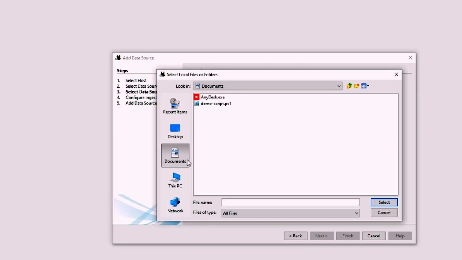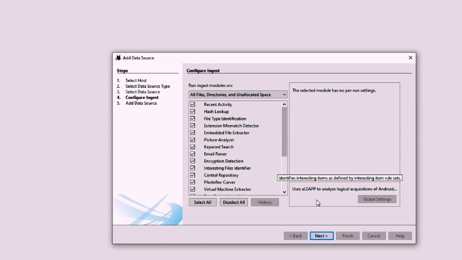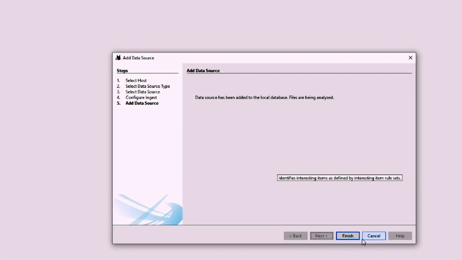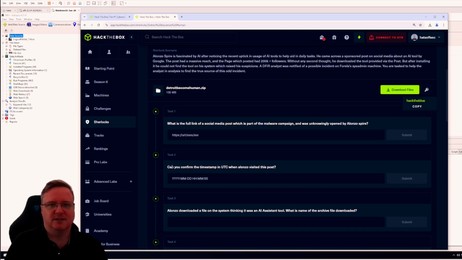So we'll add in the file. Navigate to the folder. Triage, give it the C drive, select that, hit next. We'll keep the rest in for now. We'll just give that some time to finish. So once you get to this point, just hit finish and then wait literally your entire life, and then it will give you some results. All right, so Autopsy is finished in the background. So we're going to go through some of these questions so we can figure out what they are.